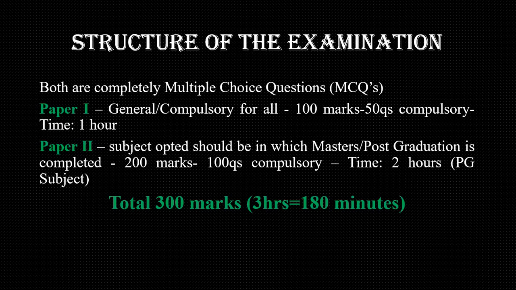Under UGC we have commerce subject, and for that paper 1 is general and compulsory for all, where we get 50 questions and each question is for 2 marks. So paper 1 is total 100 marks and time duration is 1 hour. If you are under mathematics and science stream, then you need to check CSIR guidelines.